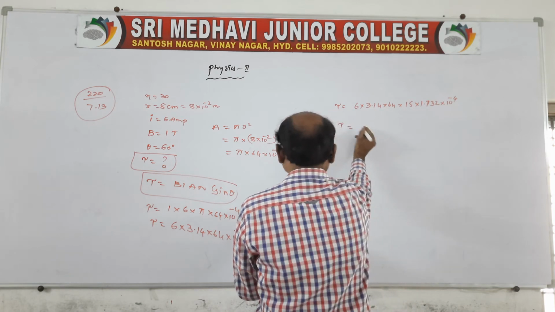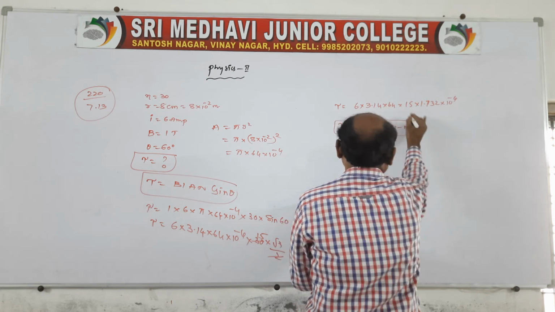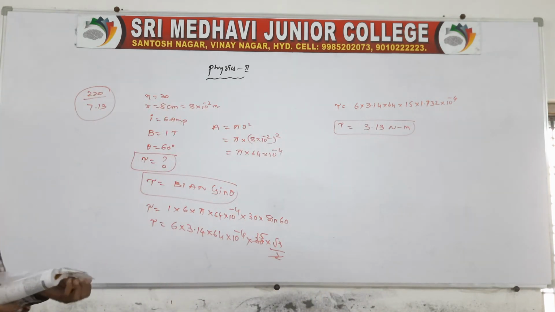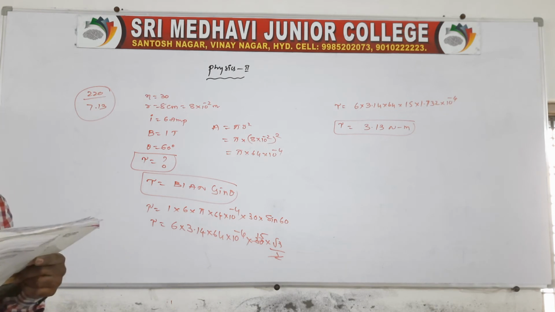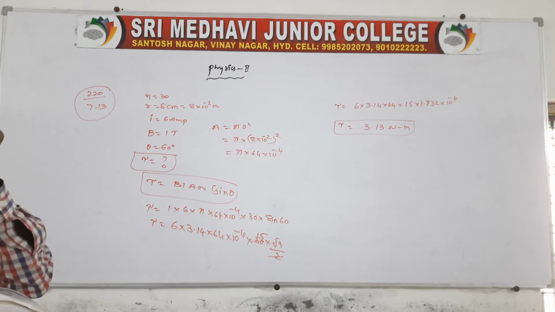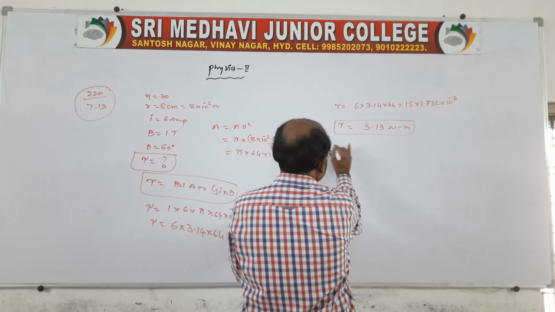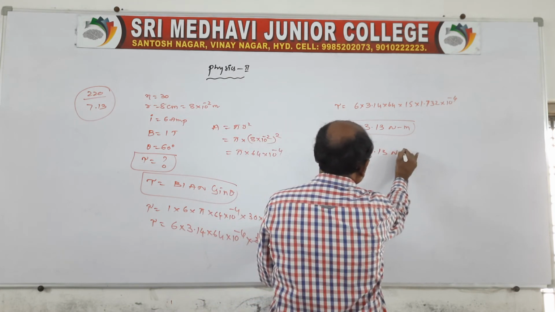If you simplify this, approximately we get 3.13 Newton meter as the final answer. Second, would your answer change if the circular coil is replaced by a planar coil of some irregular shape that encloses the same area, with all other particulars unaffected? Yes, if the area is the same, everything is the same, therefore for the second also the answer remains the same, that is 3.13 Newton meter.